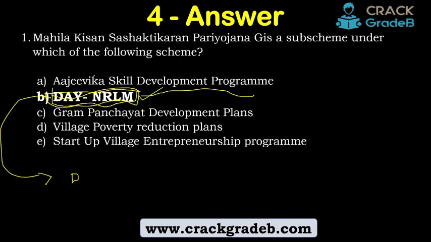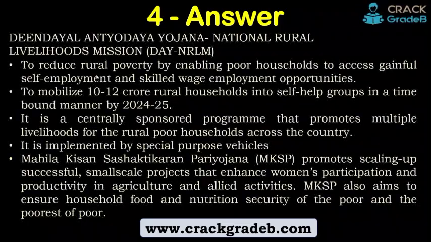Okay, so let's move forward with very few details. What is Deen Dayal Antyodaya Yojana, National Rural Livelihood Mission? Its aim is to reduce poverty by enabling poor households to access gainful self-employment and skill-based employment opportunities, and to mobilize 10 to 12 crore rural households into self-help groups in a time-bound manner by 2024-25. It is a centrally sponsored program that promotes multiple livelihoods for rural poor households across the country. It is implemented by a special purpose vehicle.